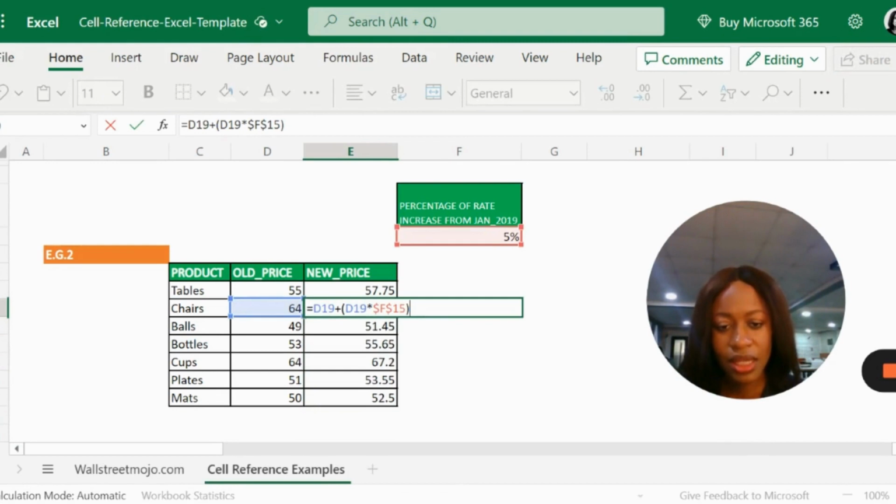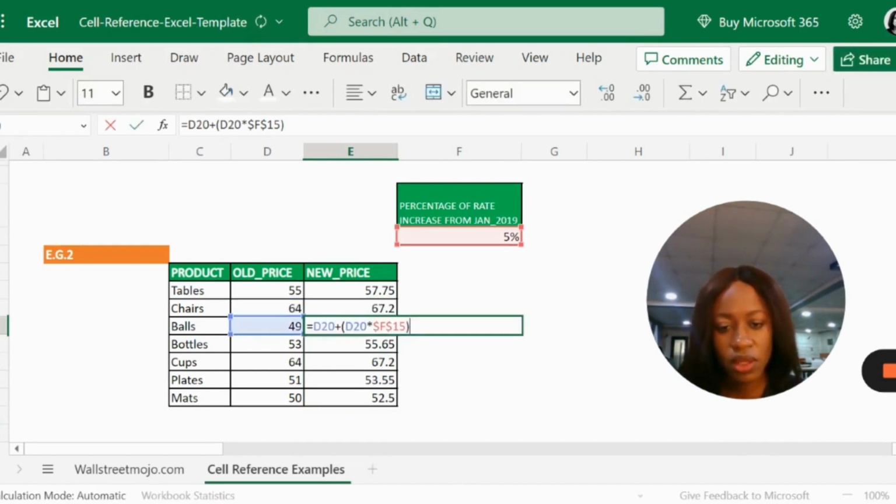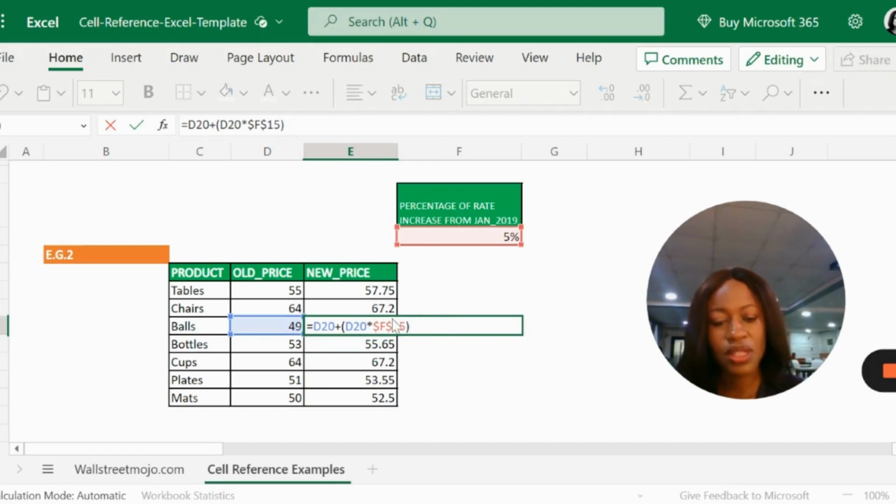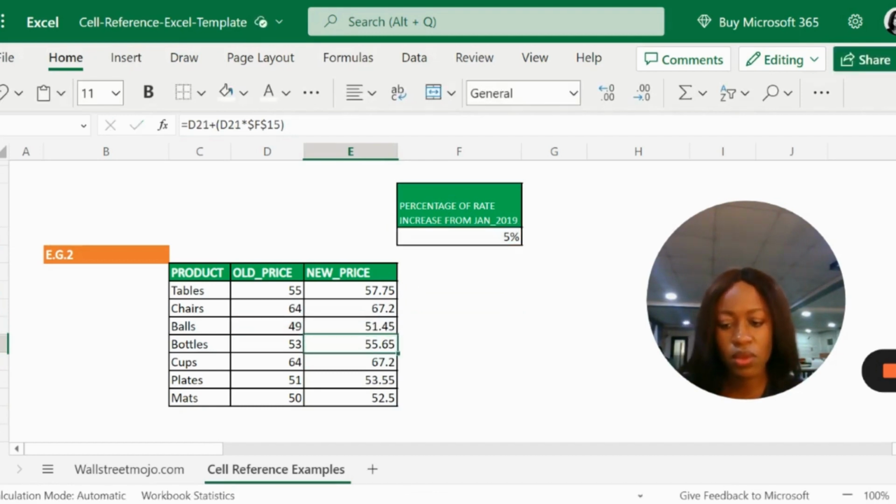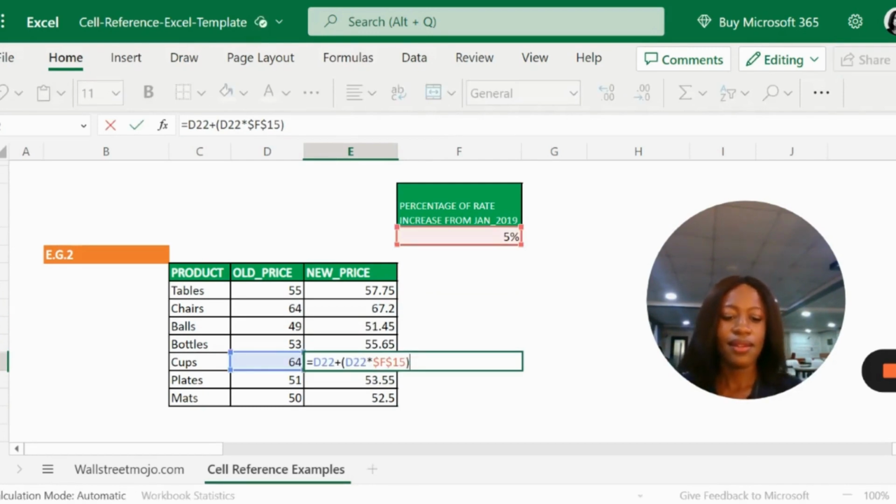So now we can see that even though we move along the cells, our reference to the percentage information is fixed. It's now absolute, which makes it an absolute reference. So now you know how references work in Excel, so don't stop practicing.